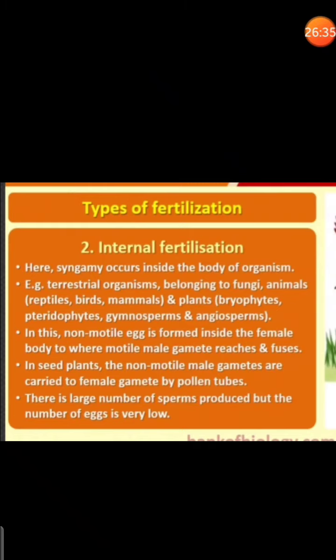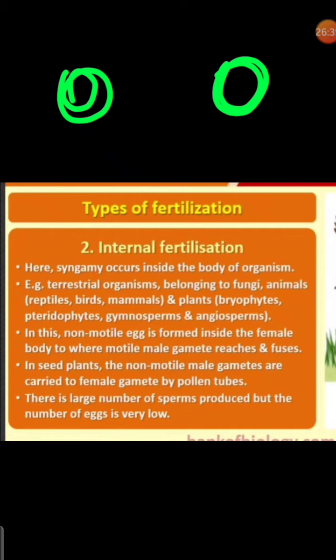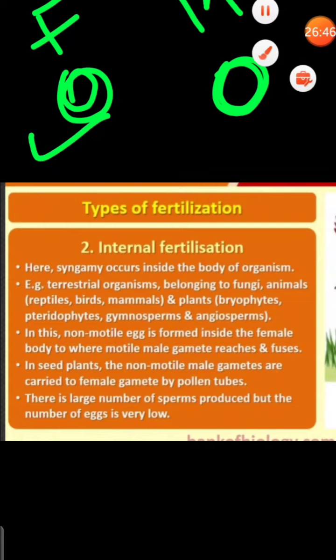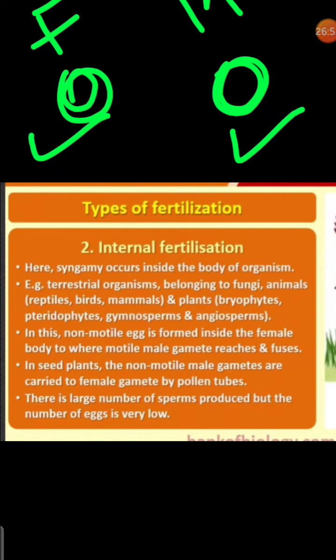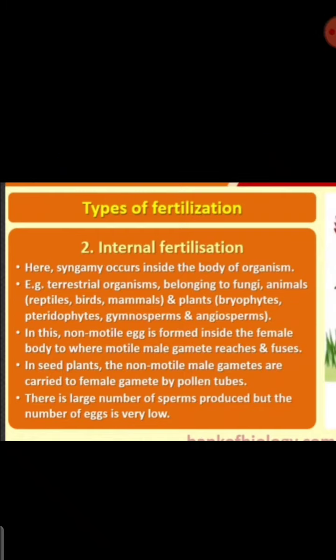Or what happens, both the male as well as female gametes will be stationary, okay. For example, in the case of flowering plants, in such cases the pollinating agents like bees will help in the transfer of the male gamete, like pollen grains, to the female gamete.